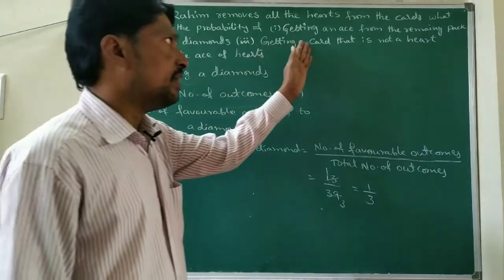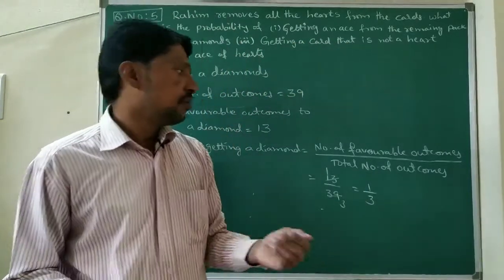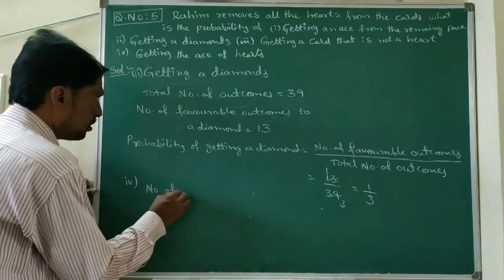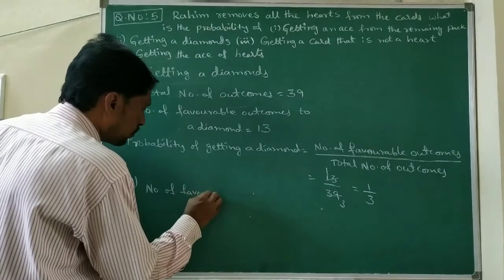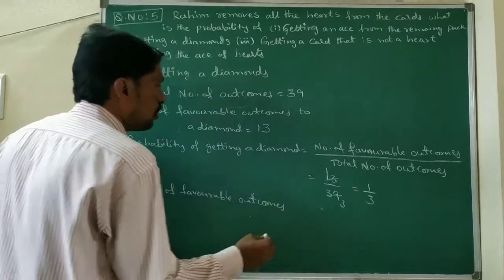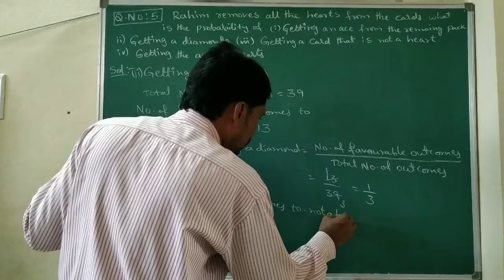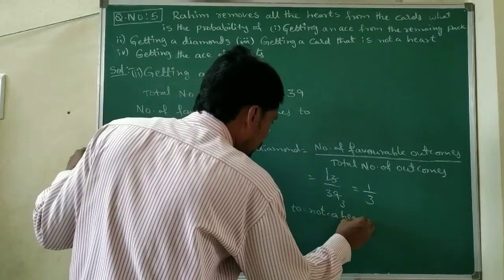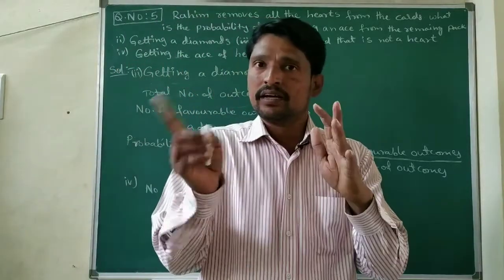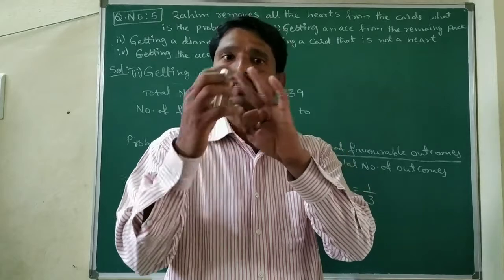Next, getting a card that is not a heart. Number of favorable outcomes to not a heart equals spade, club and diamond. So not a heart means these remaining three only.